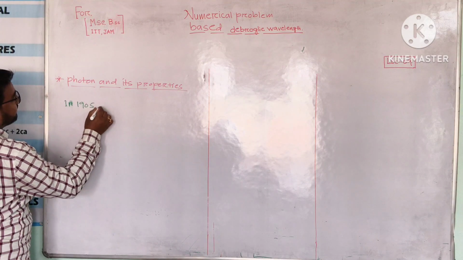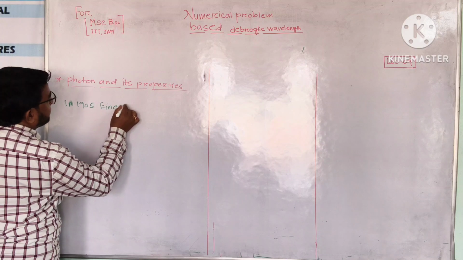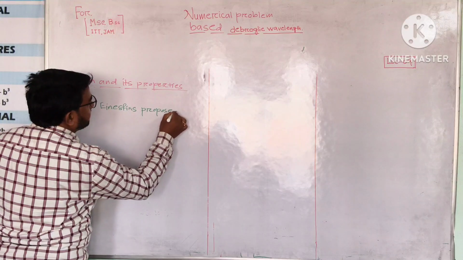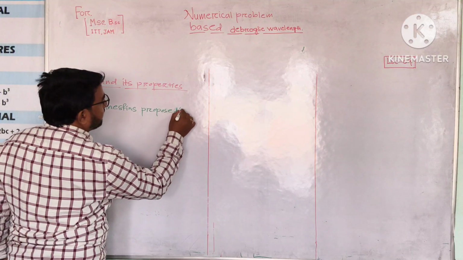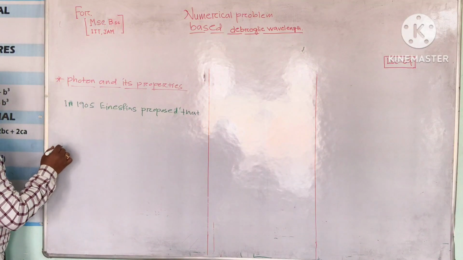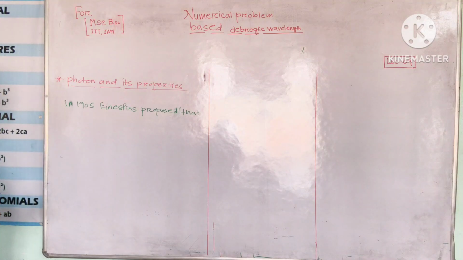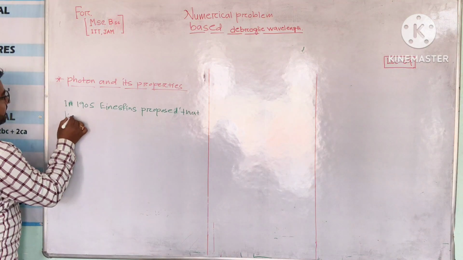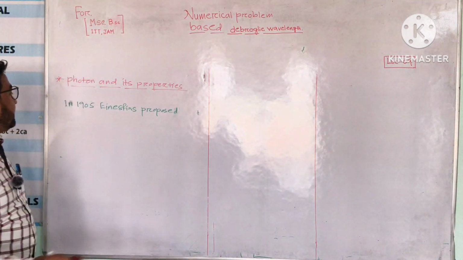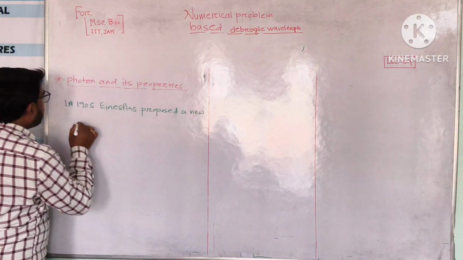In 1905, Einstein proposed a new theory of light.